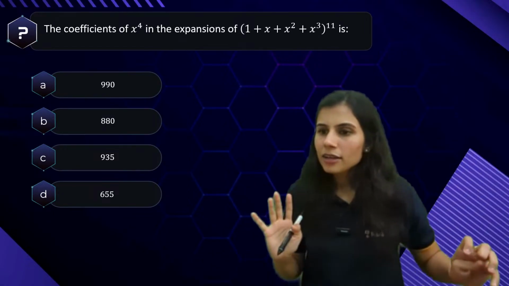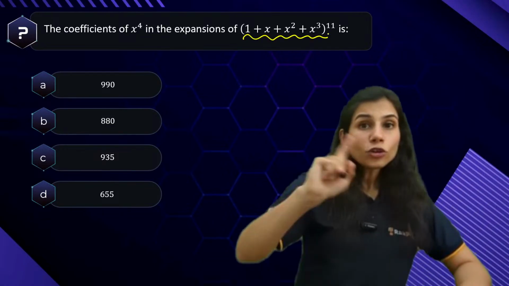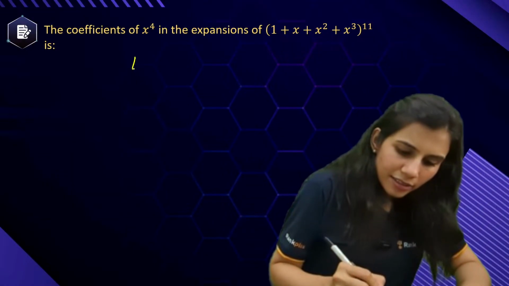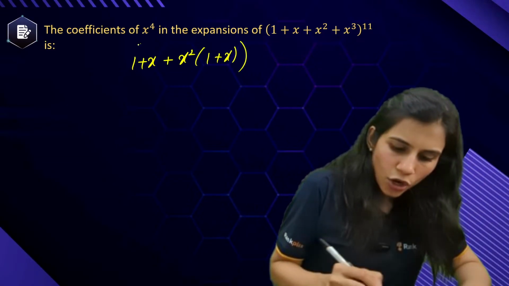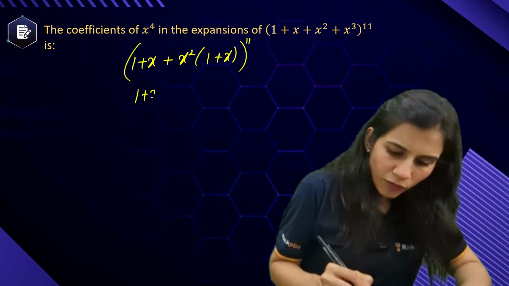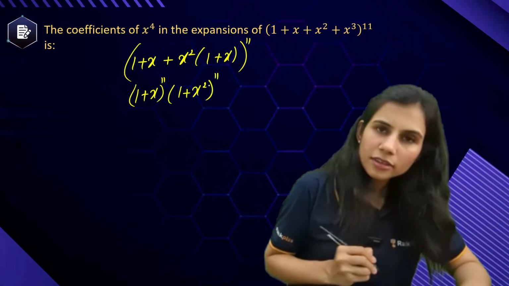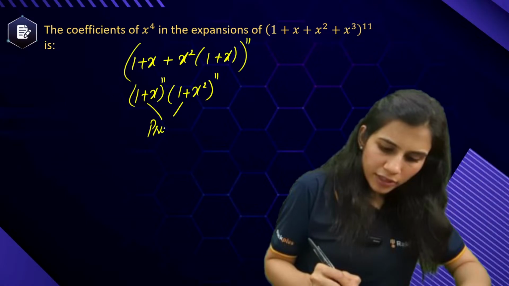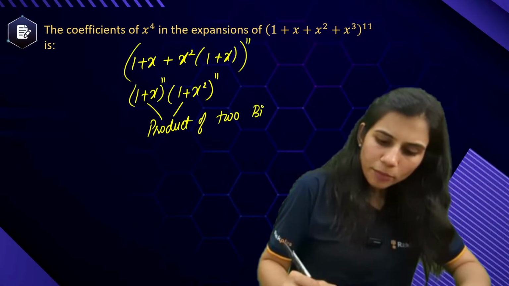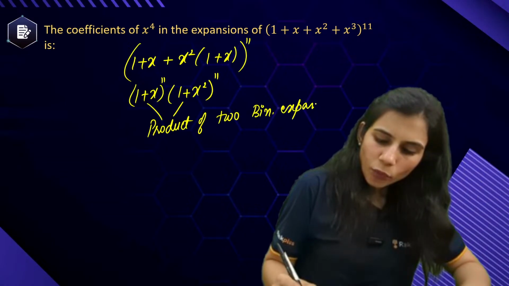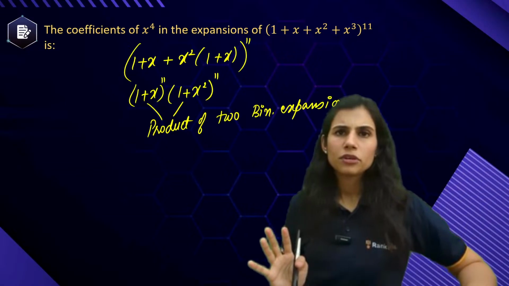Like for example, very good, very good Priyanshu. For example, this is multinomial, but I will not solve it using multinomial. I will simplify this expression, 1 plus x square, common 1 plus x whole to the power 11. This will give me 1 plus x into 1 plus x square whole to the power 11. So this is nothing but product of 2 different binomial expansions, which is a much easier life for me. It's way easier life for me now.